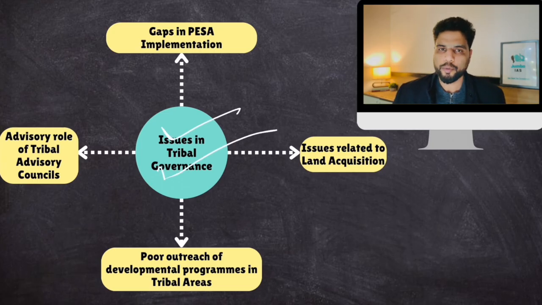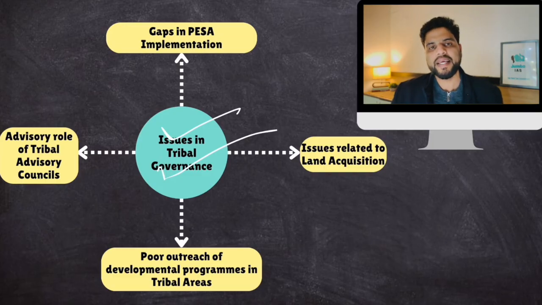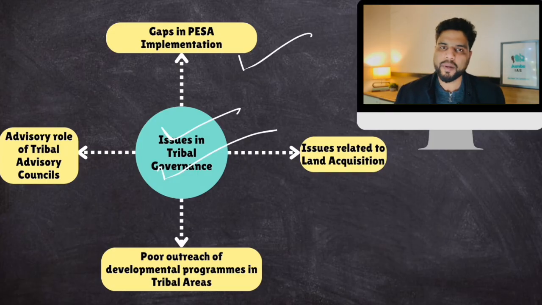Despite so many provisions for tribal autonomy, development in tribal areas still suffers from various problems. Those problems are mentioned in your notes. Some of those problems are that PESA is not being implemented properly.